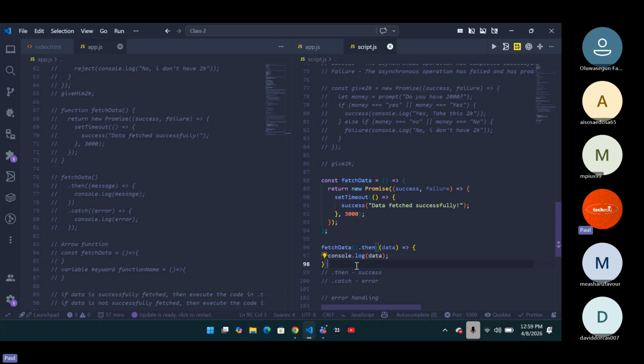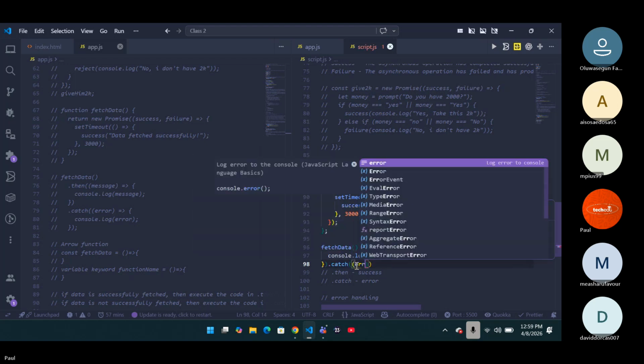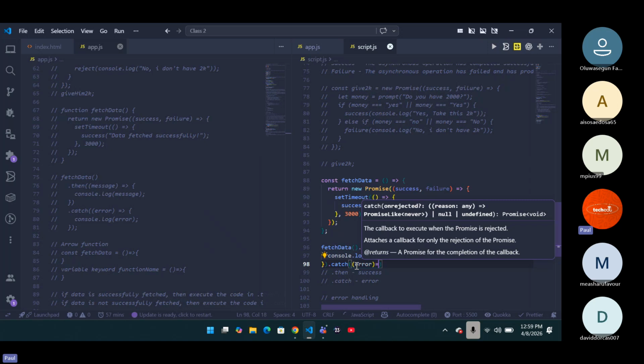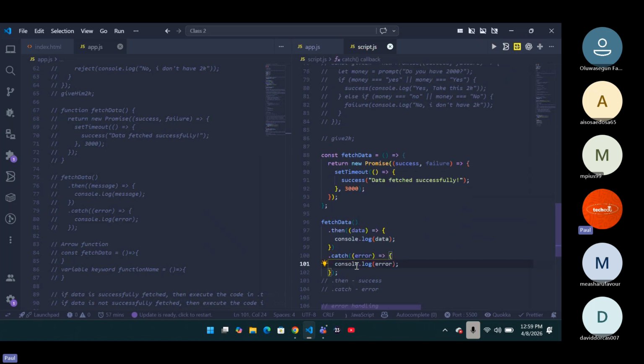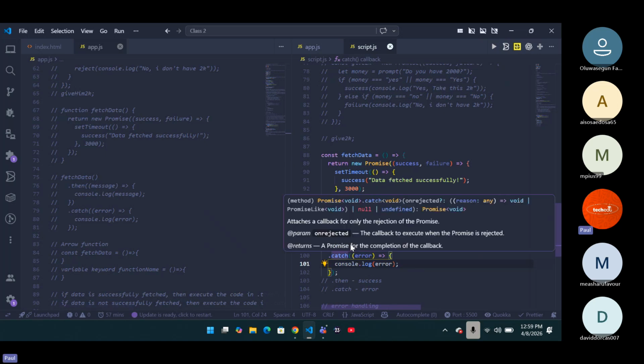But in case everything doesn't go well, we're going to have dot catch, and your dot catch is going to catch an error for you. So you're going to get your error, and then you're going to say console.log error in case there's an error fetching it. That's basically what your dot catch is. So do we all understand promises?